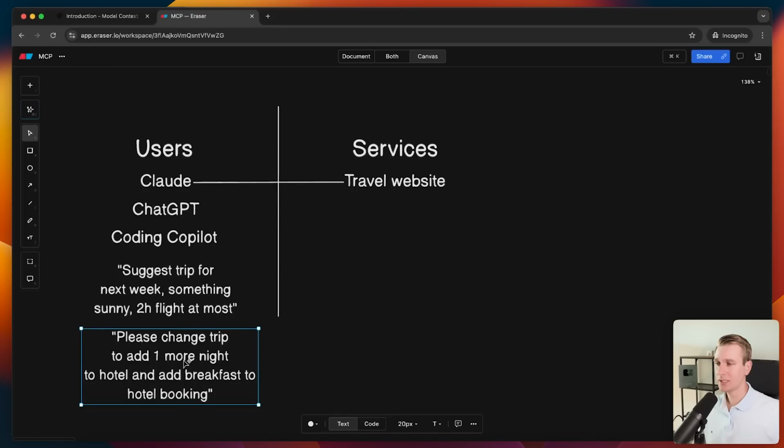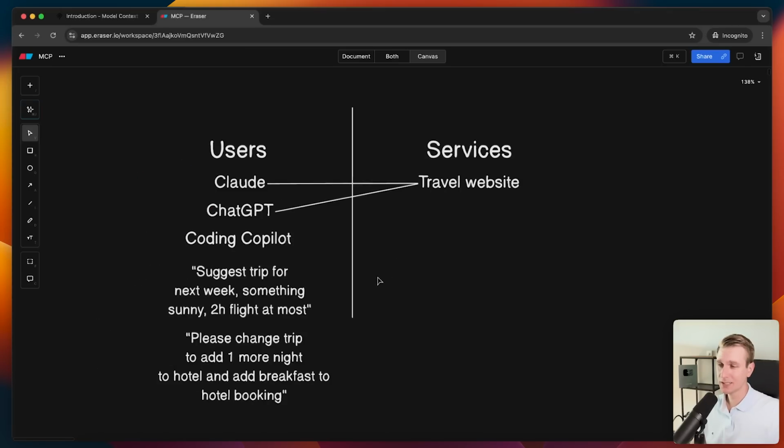So then if I say something like this, and maybe I'm using Claude Desktop, again, they would reach out to the travel website on my behalf and do everything for me. It's so much easier. It's such a better experience. So I think a lot of the interaction that people will have on the internet is going to be through these AI agents from these apps.